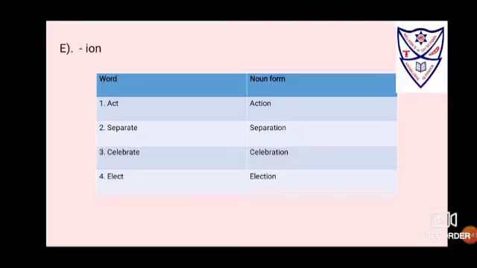Using the suffix ion, if the verb is act, put ion, changes the verb to action. If the verb is separate, remove e and put ion, that changes to separation. If the verb is celebrate, remove e, put ion, that changes to celebration. If the verb is elect, put ion as a suffix that changes to election.